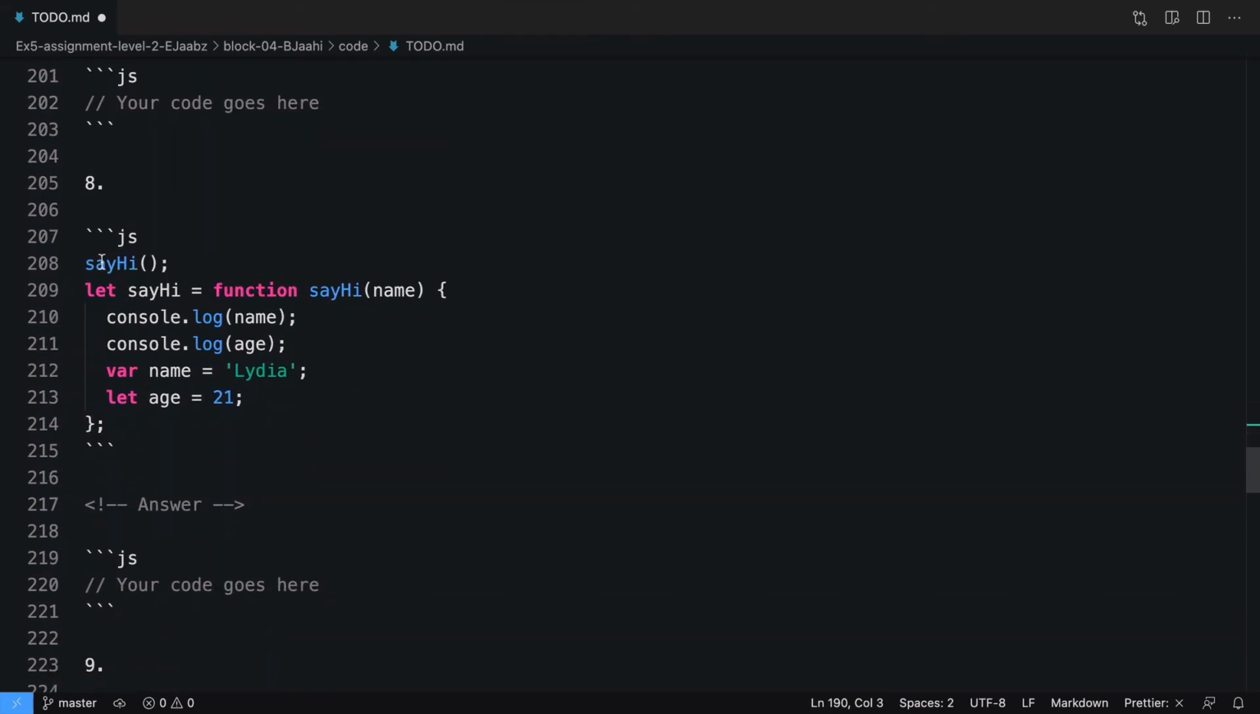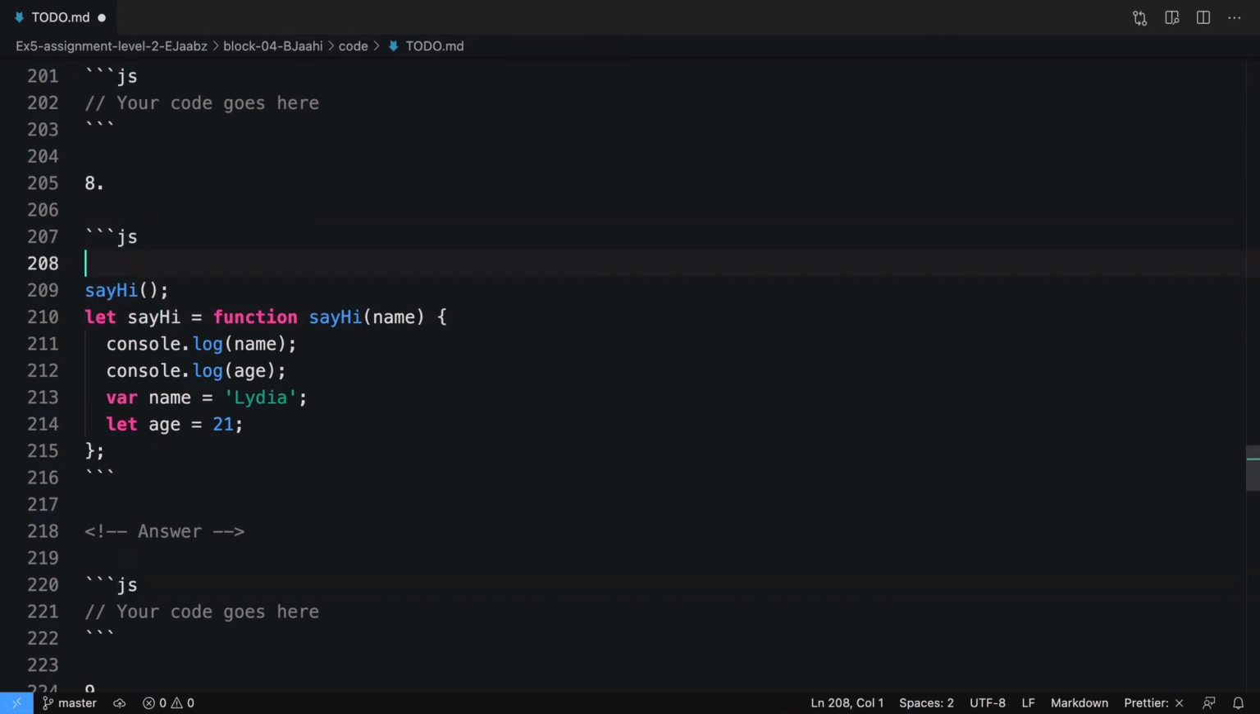Here we are calling say hi. The only thing that will move on top is the declaration of say hi. It will not have any value and it will throw an error. Why? Because say hi doesn't have any value and you're trying to call it thinking it is a function, so it will not work.